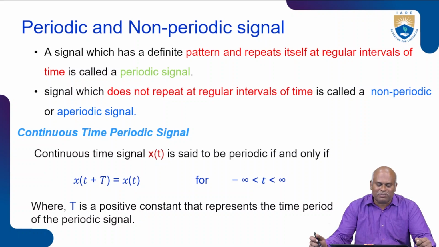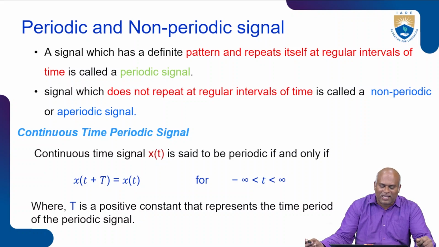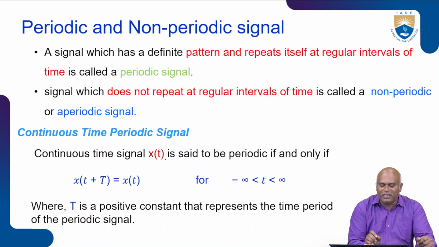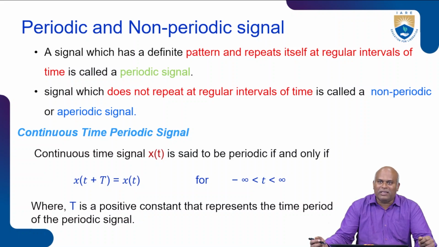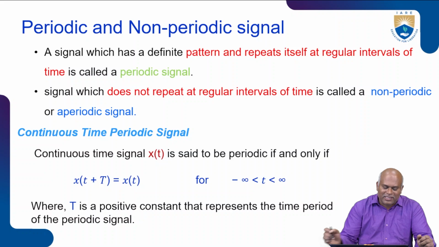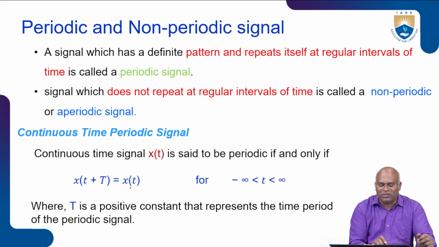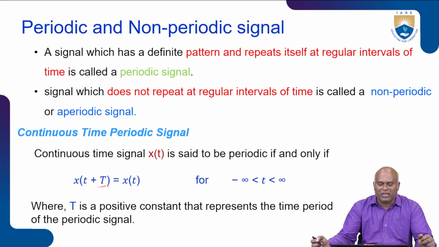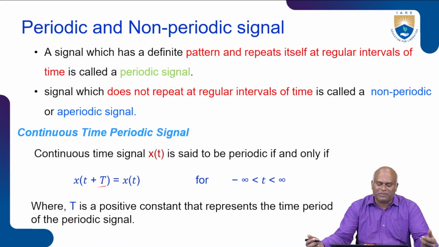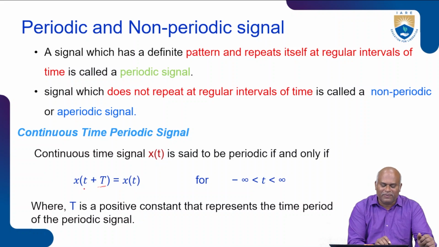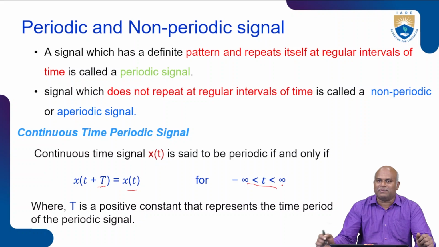Here I am going to represent the continuous time periodic signal and the discrete time periodic signal separately. First, the continuous time periodic signal. x of t is said to be periodic if and only if x of t plus capital T is equal to x of t, for all small t from minus infinity to plus infinity.